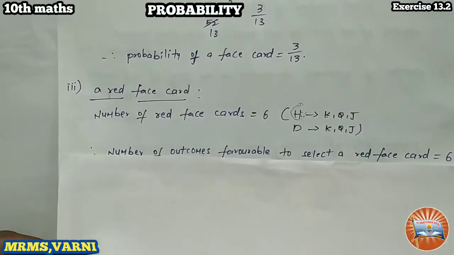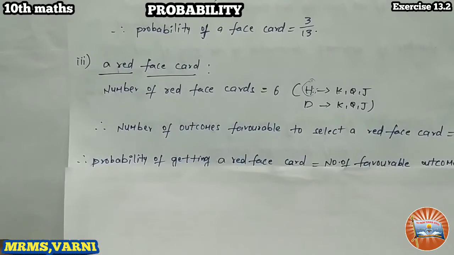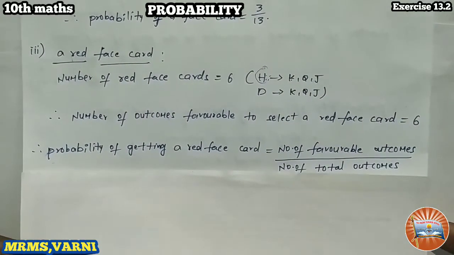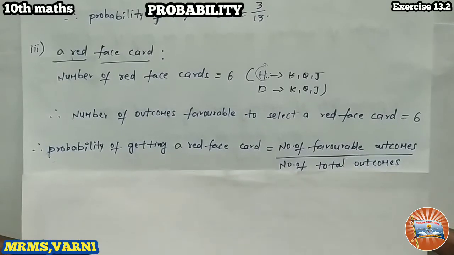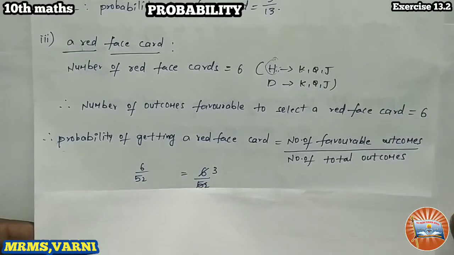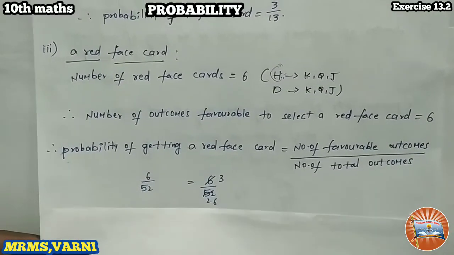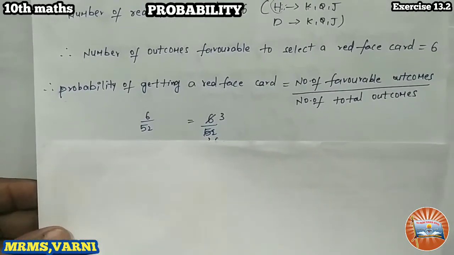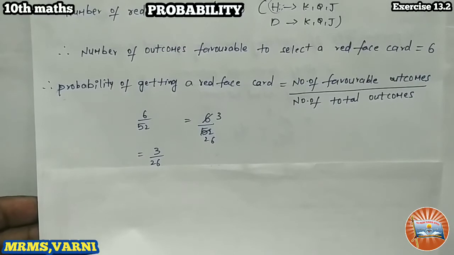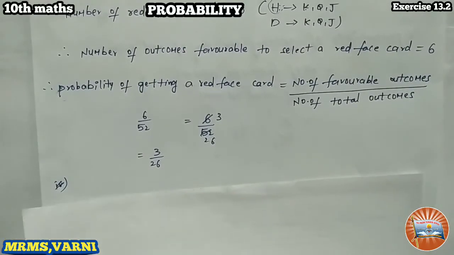6. Okay, so the probability of getting a red face card is equal to number of favorable outcomes by total number of outcomes. So 6 by 52. If you take the cancellation, 2 3s are 6, 2 26s are 52. So 3 by 26 is the probability of getting a red faced card. Okay, right. I hope you understand.